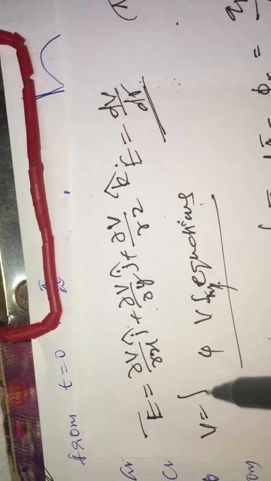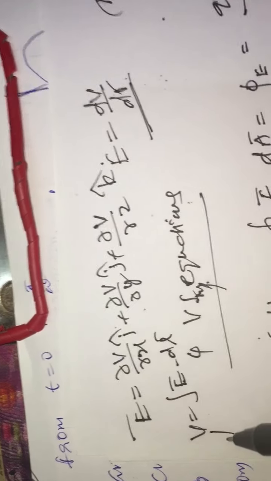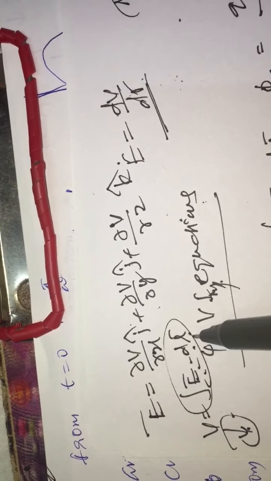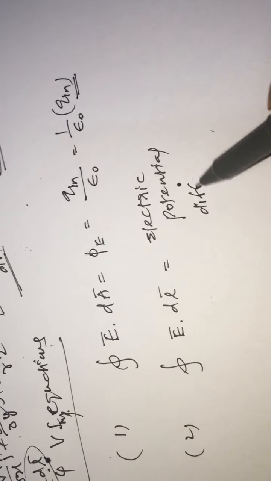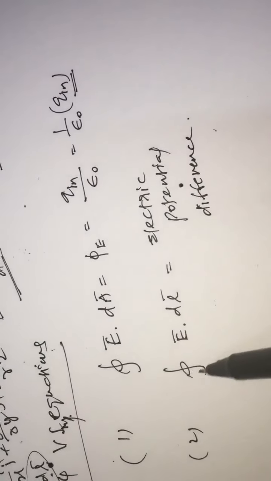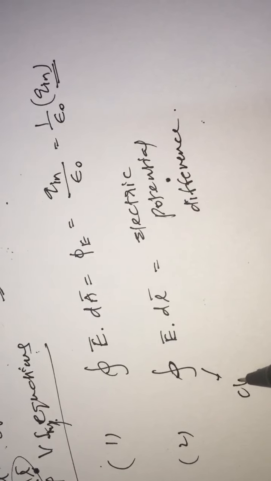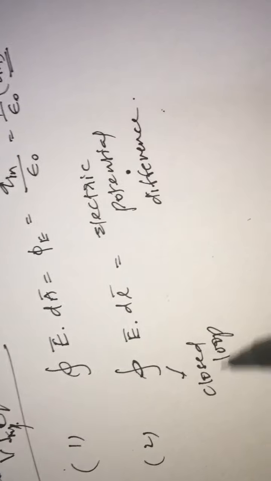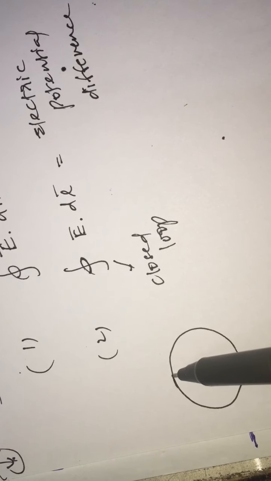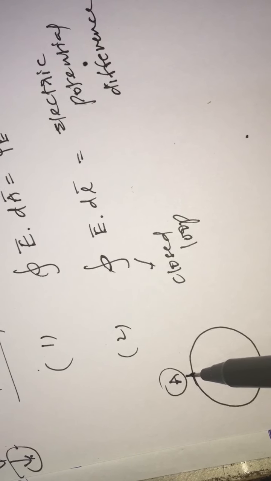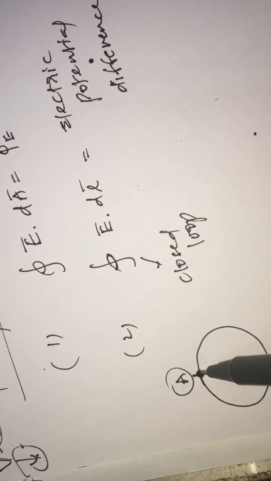And in the same way, potential equals the integration of E vector dot dl, because potential is a scalar quantity, so that is why we are taking the dot product. And next, one of the very important points: electric potential here means potential difference. For a closed loop, which is independent of the shape of the loop and just has to be closed, let us consider the starting point is A. So the starting point is A, which means the end point is also at A only.